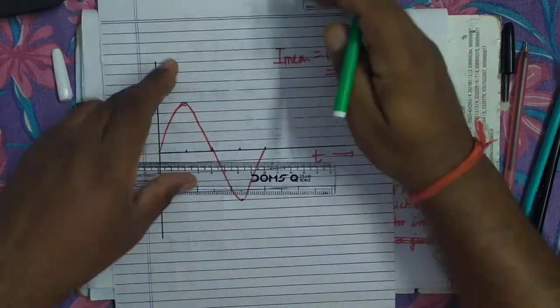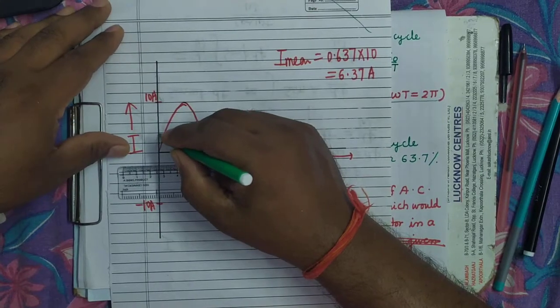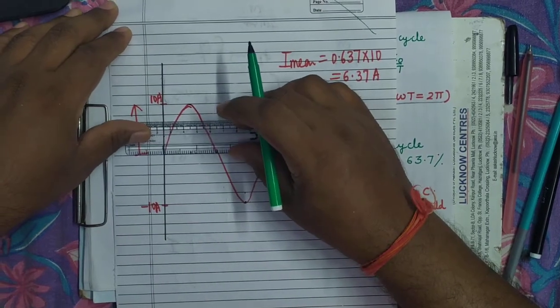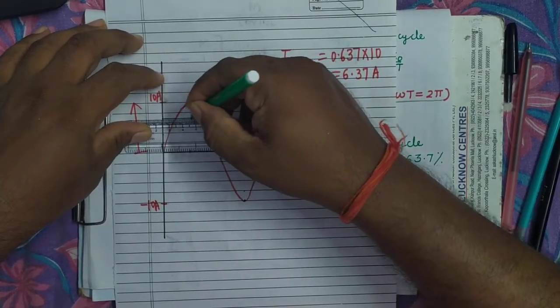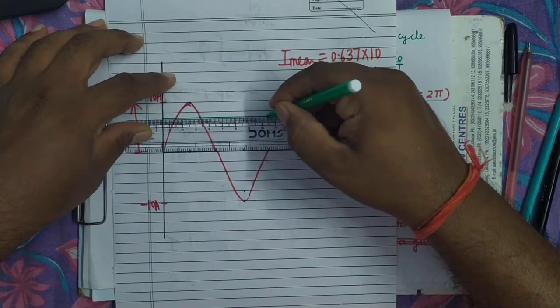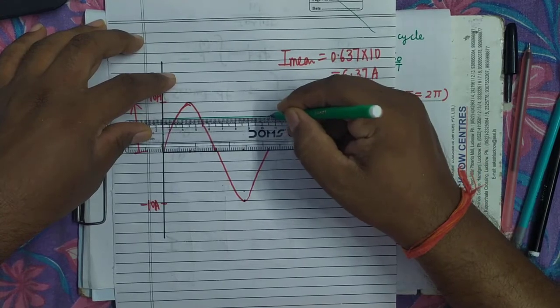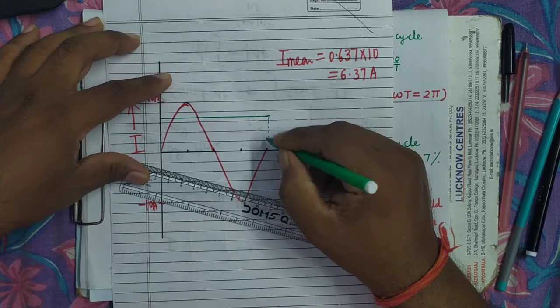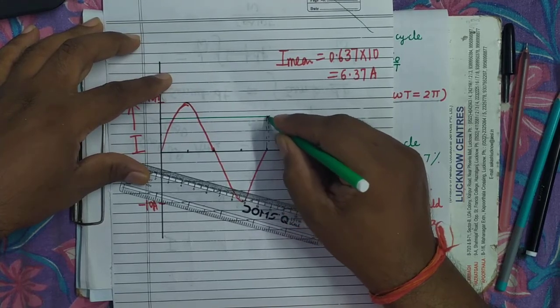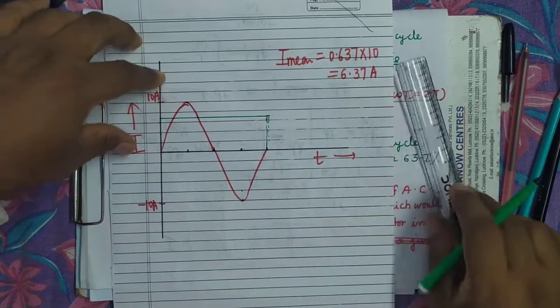The graph of this is 2 ampere, 4 ampere, 6 ampere, 6.4 something, will be like this. It's clear. Here the direction is not changing; I have taken the same direction.